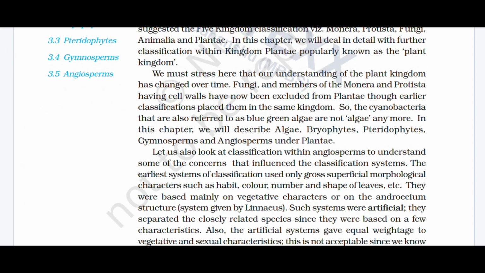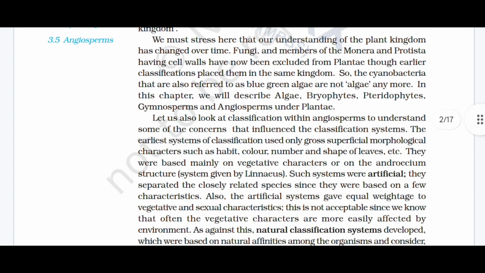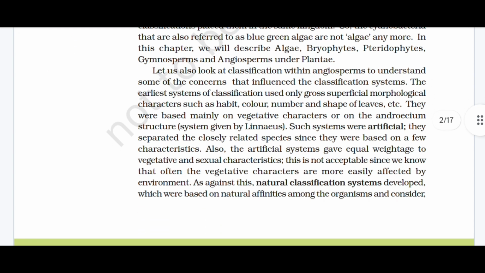Let us look at the classification within angiosperms to understand some of the criteria that influence the classification system. The earlier systems of classification used only gross morphological characters such as habit, color, number and shape of leaves, etc. They were based mainly on vegetative characters or on the androecium structure given by Linnaeus. Such systems were artificial. They separated closely related species. They were based on a few characters. Also, the artificial system gave equal weightage to vegetative and sexual characteristics.